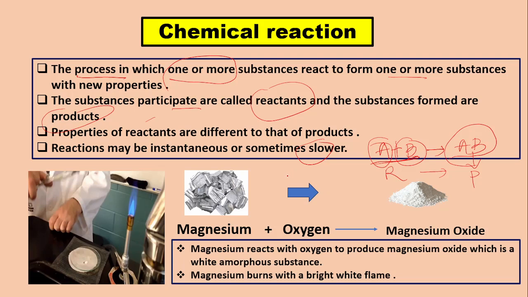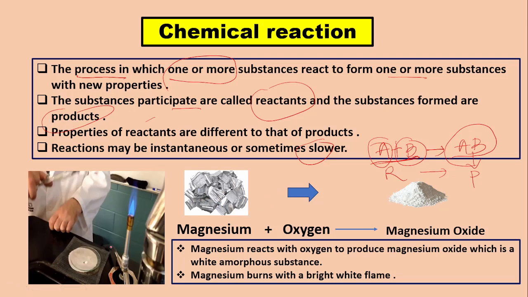So take the example of crackers. If you fire crackers, the reaction will take place instantaneously. That will lead to the production of an enormous amount of heat and light. But in some examples where precipitates are formed, that may take 1 or 2 days, or 1 or 2 hours. So these reactions are slower.